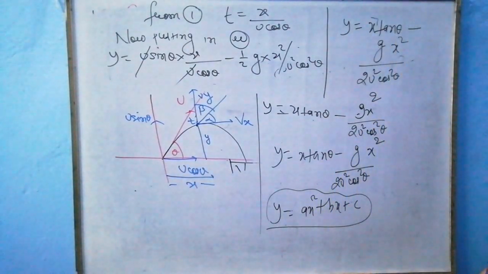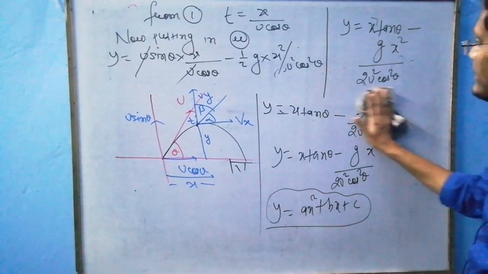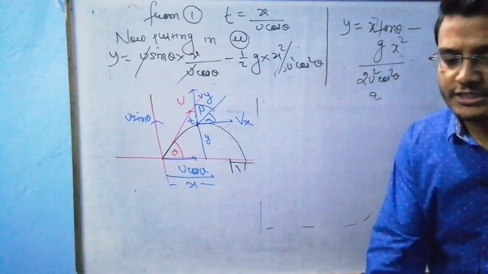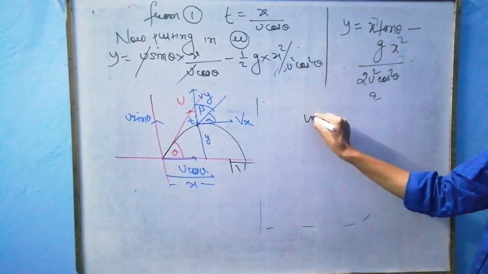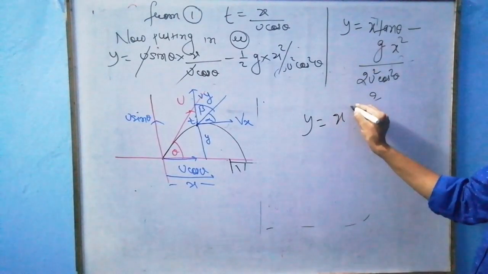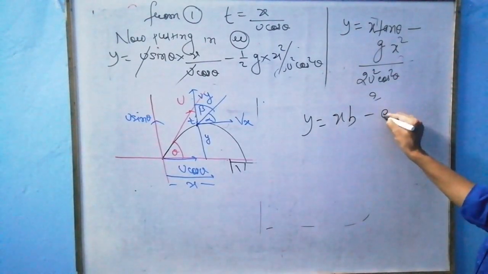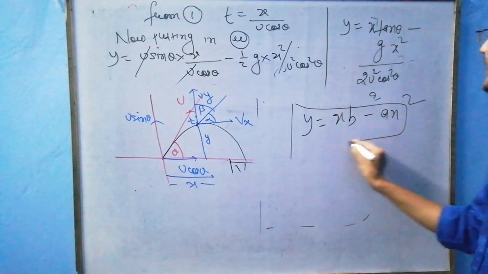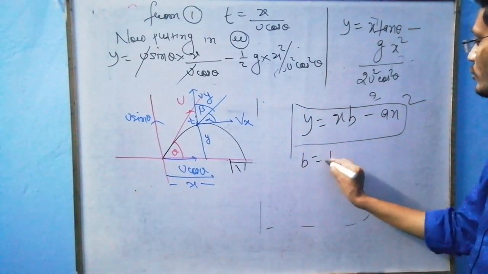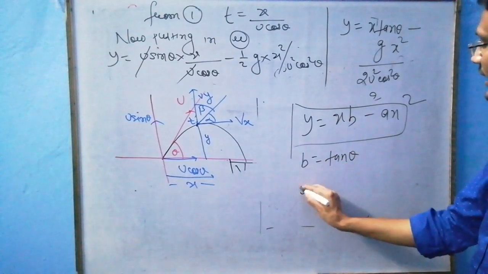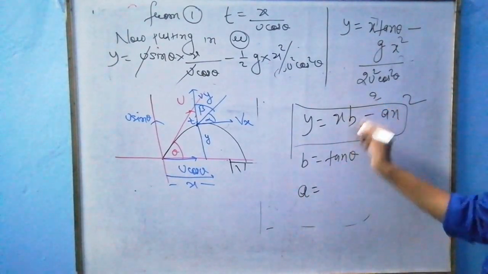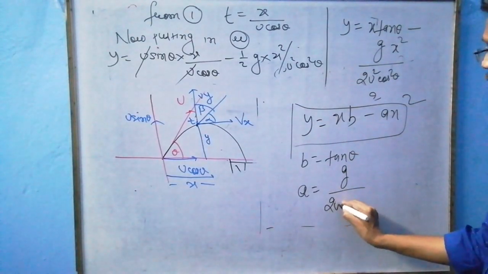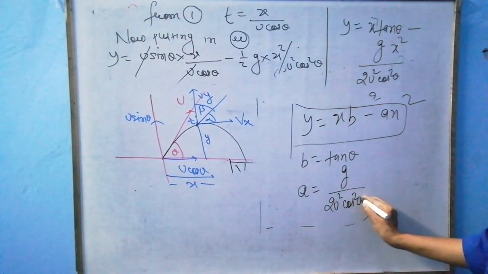Just see this equation, it is a very important equation which is called the equation of trajectory. It is also written as y is equal to bx minus ax square, where a and b are constants, where b is equal to tan theta and a is equal to g upon 2 u square cos square theta.